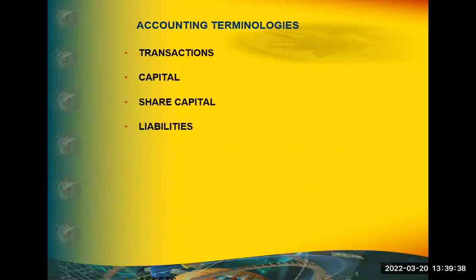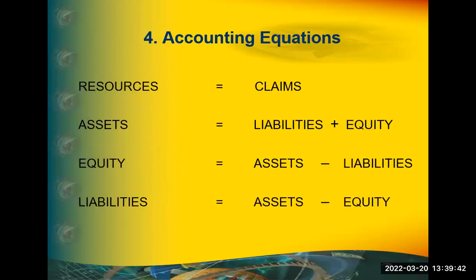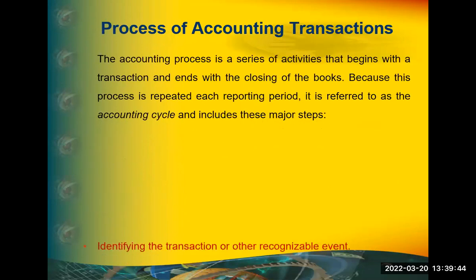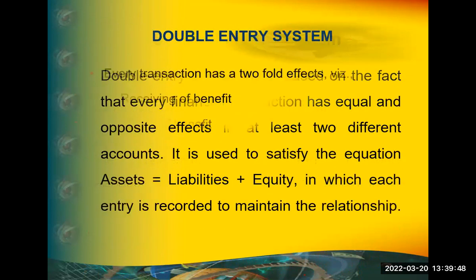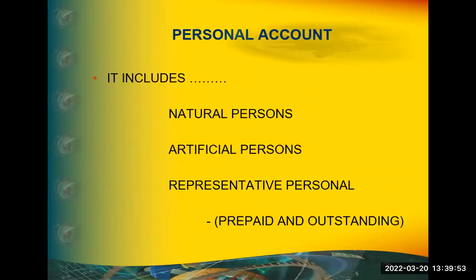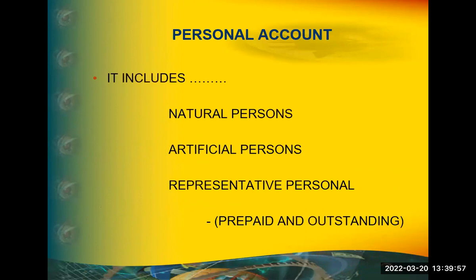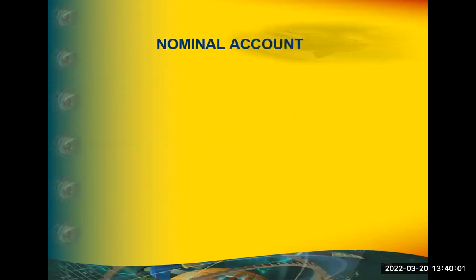I showed you, I think, the journal format, ledger format. No? Oh, okay. So we have to start from there. The accounting cycle, this we discussed? No?